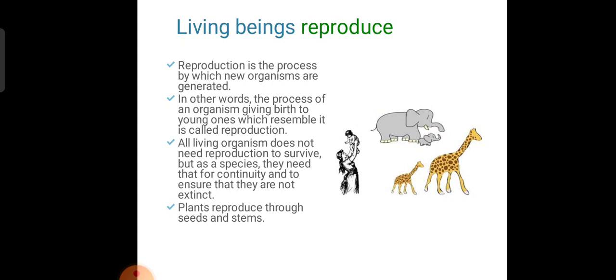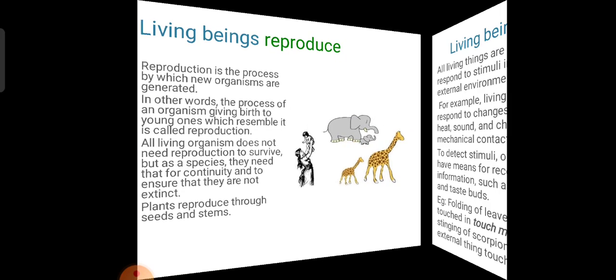All living organisms do not need reproduction to survive, but as a species they need it for continuity and to ensure that they do not become extinct. Plants reproduce through seeds and stems.